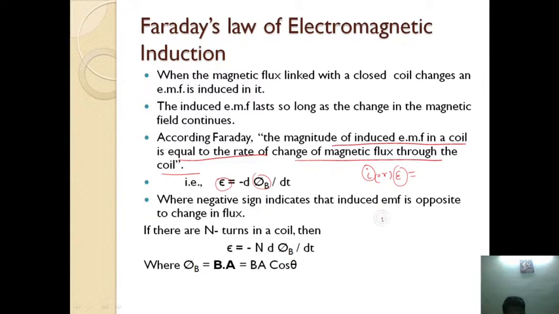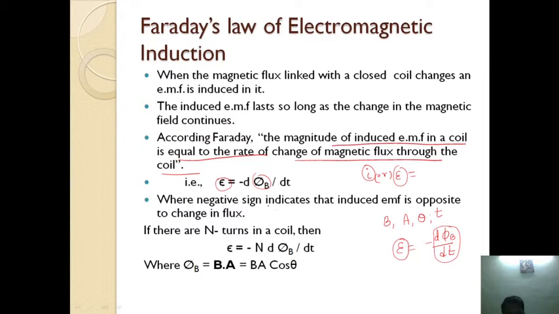That is why it depends upon 4 quantities. The current or EMF induced in a coil depends upon the magnetic field B, area A, theta, and also time. Combined, they can be written as E equals minus d phi B by dt. The magnitude of induced EMF is equal to the rate of change of magnetic flux linked with the coil.